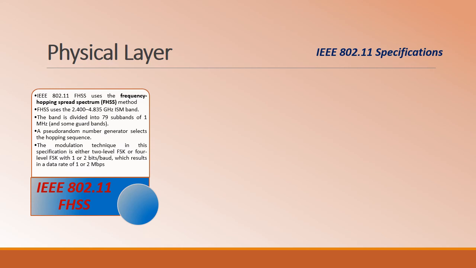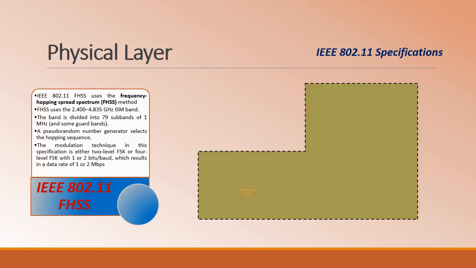Here it is divided into 79 subbands of 1 megahertz each, along with the guard bands. A pseudo-random sequence will generate a hopping sequence. That hopping sequence is given to the frequency synthesizer.